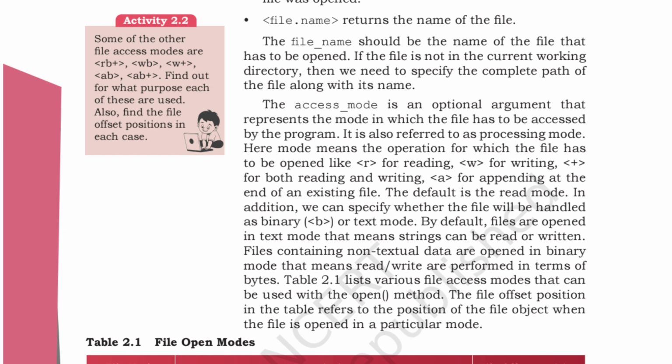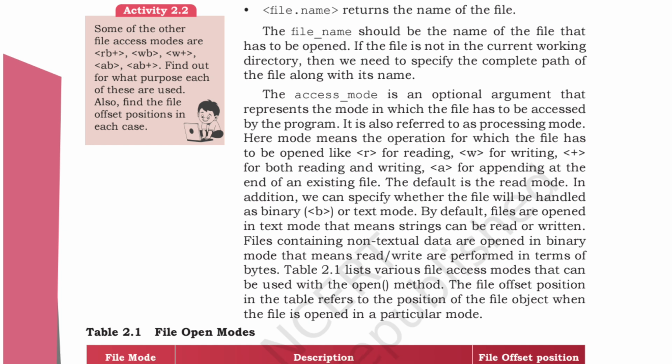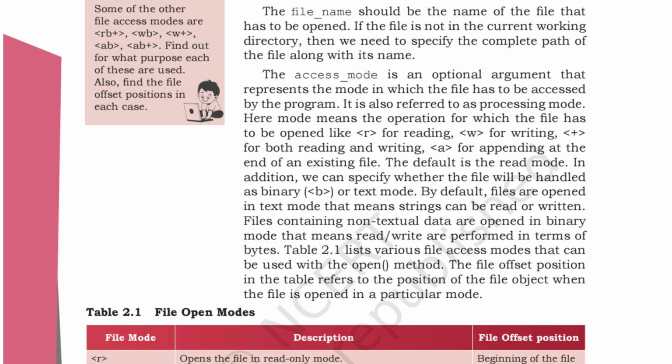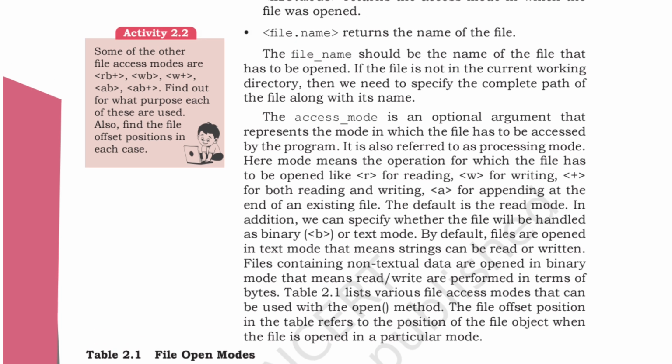This is the activity 2.2. You can see it on the screen, that is RB plus, WB plus, AB plus. Okay, this is what? Activity. So this is the different access mode. Okay, RB you can learn by yourself. What is RB, what is WB? This is the homework. Okay, if you have any doubt, you can ask me. You can ask me on the comments.